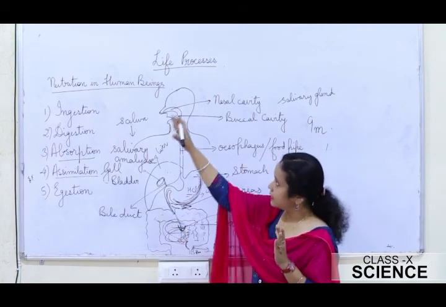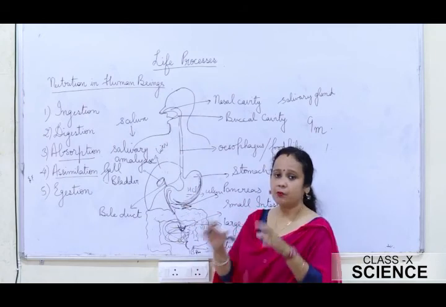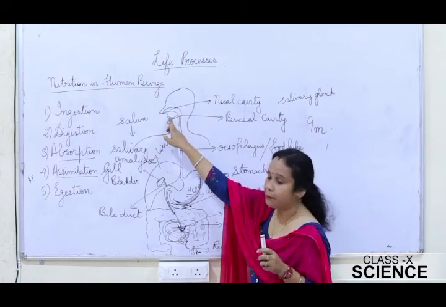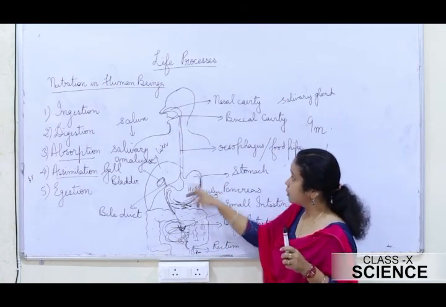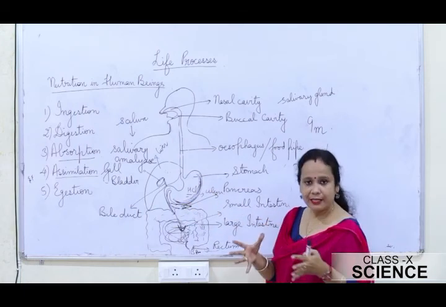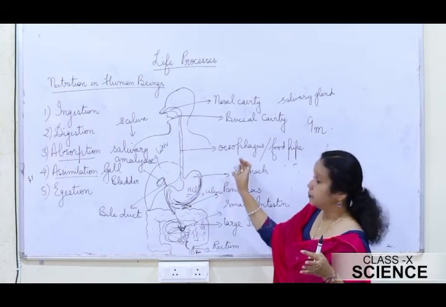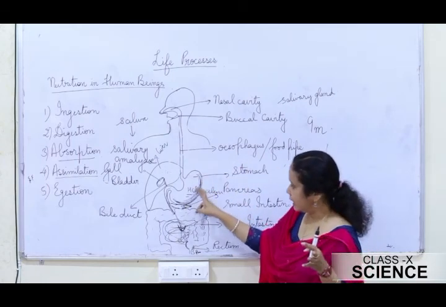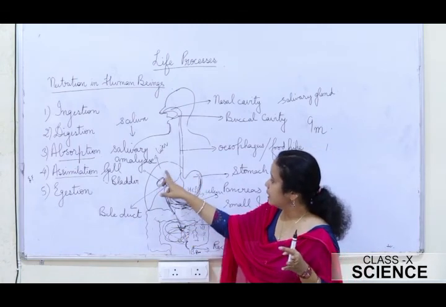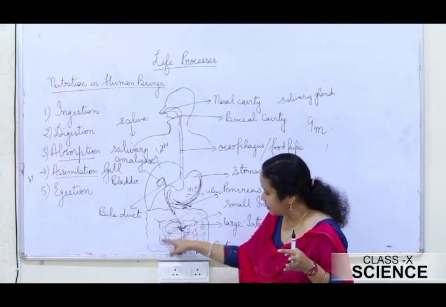So once again students, just see nutrition in human beings. The first step was ingestion, that is just taking in of food. Digestion was breaking down the food into simpler molecules. It started from the mouth, then came to the stomach. In the stomach it got digested using enzymes like pepsin, HCl, mucus, etc. And then from the stomach it went to the intestine. In the intestine it also got secretions from the liver and the pancreas. Further digestion took place.